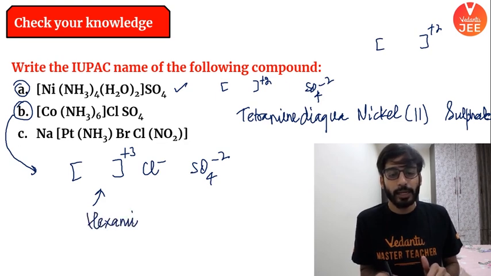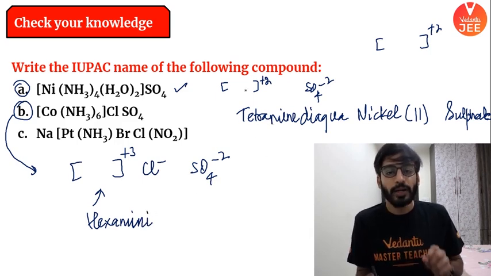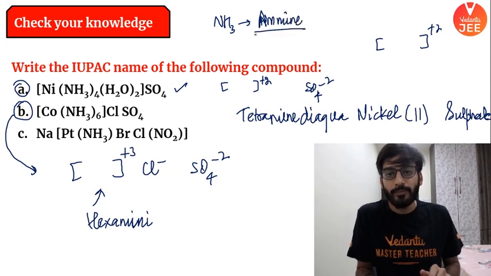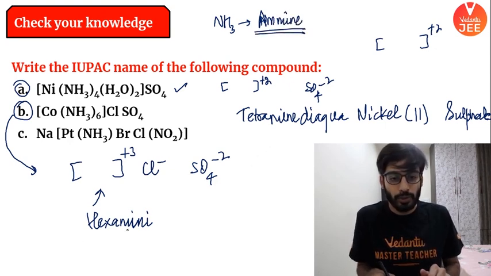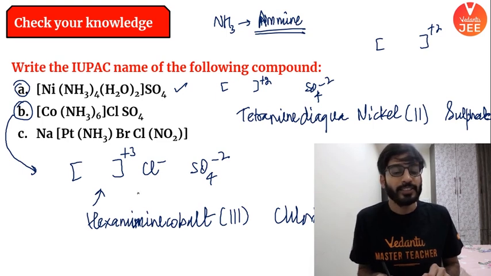hexaammine. I did not write it here, also ammine. Actually, for ammonia, please be careful. The spelling would be A-M-M-I-N-E. Okay? The spelling is this, so please make sure you do that. Hexaammine cobalt. Here, what will be the state? 3. You got it, right? And here, chloride and sulfate. All you have to do is write the name.